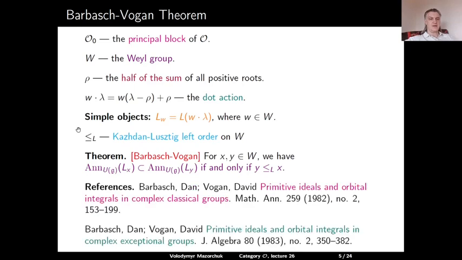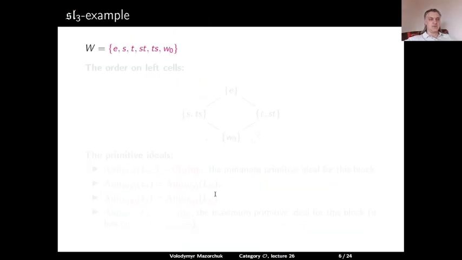And there are two references. The first paper from '82 is for the classical Lie algebras, and the other paper from '83 is for the exceptional Lie algebras. So here is an SL3 example.